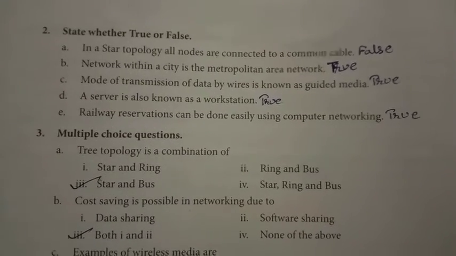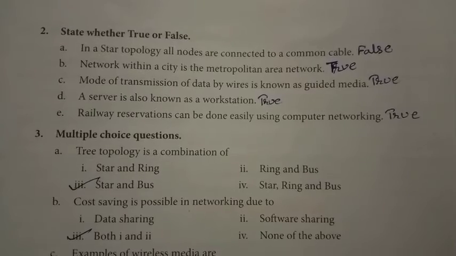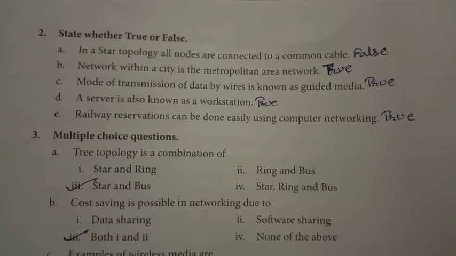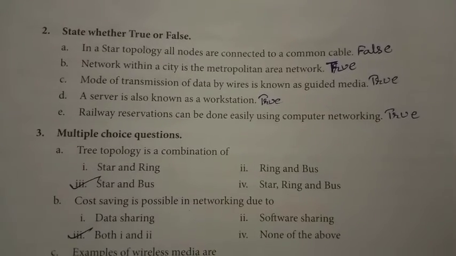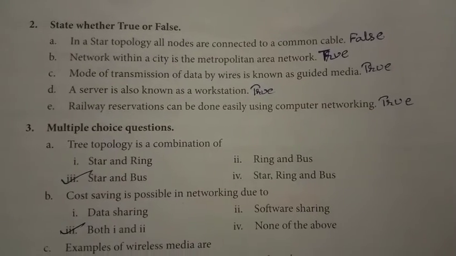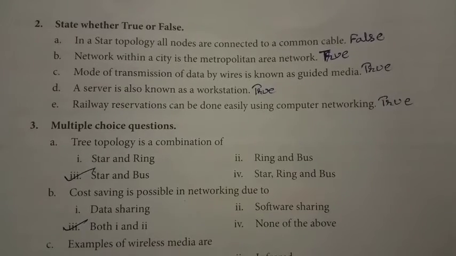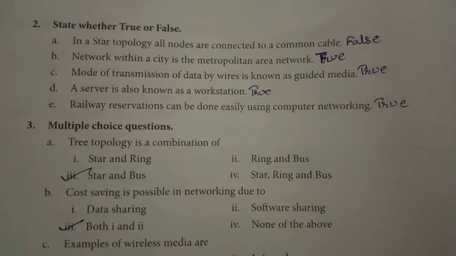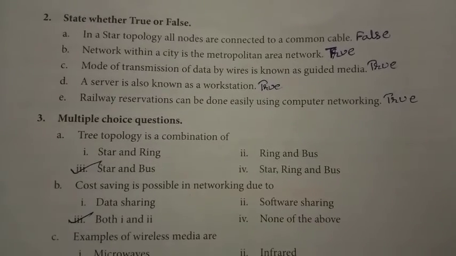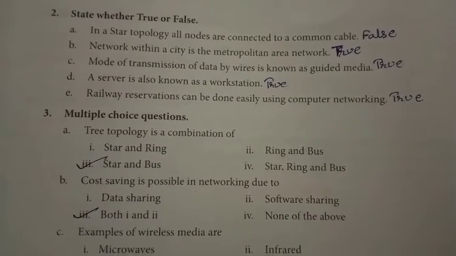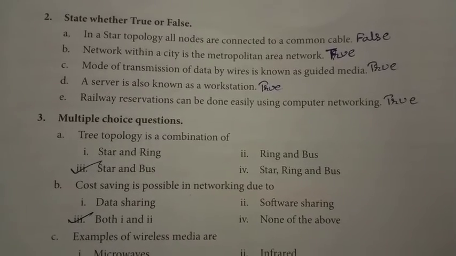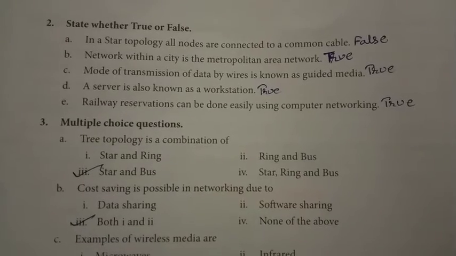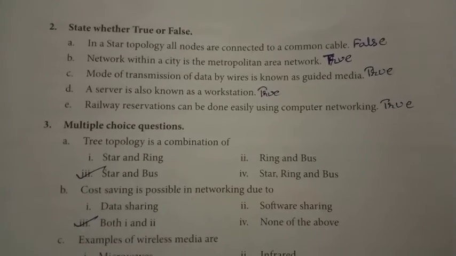The next one: a network within a city is a metropolitan area network. This one is true. The third one: the mode of transmission of data by wire is known as guided media. It's true. A server is also known as a workstation. This one is also true. Railway reservation can be done easily using computer networking. True.